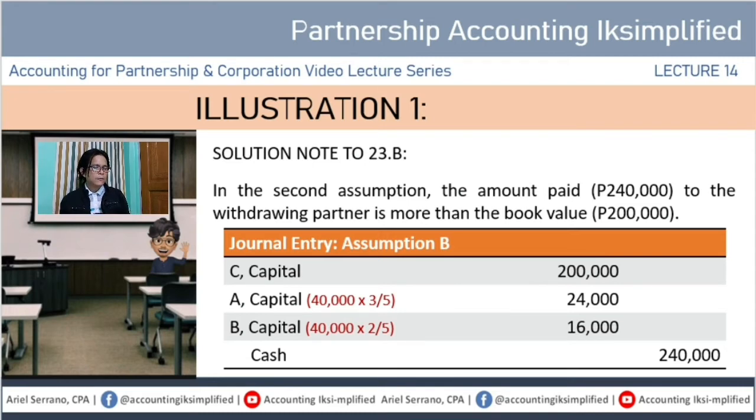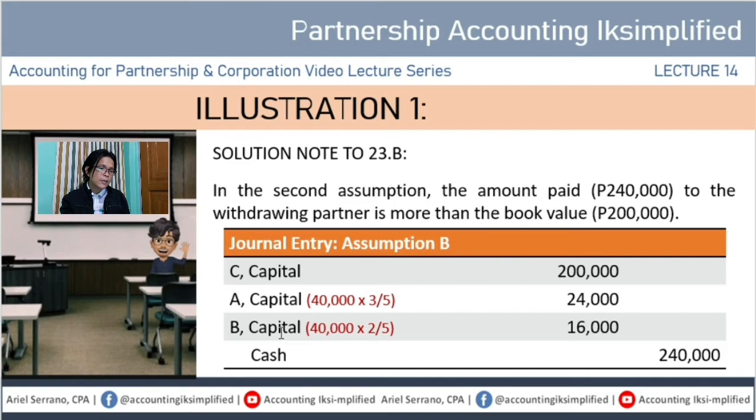Kaya dito makikita mo, 40,000 times 3 over 5, 40,000 times 2 over 5, kasi ang profit or loss sharing ratio ng mga partners originally ay 3:2:1. Dahil mawawala si partner C, matatanggal yung 1, kaya 3:2 na yung magiging profit or loss sharing ratio.